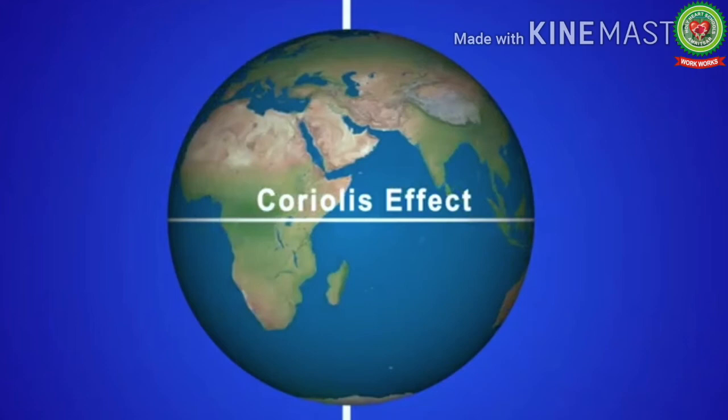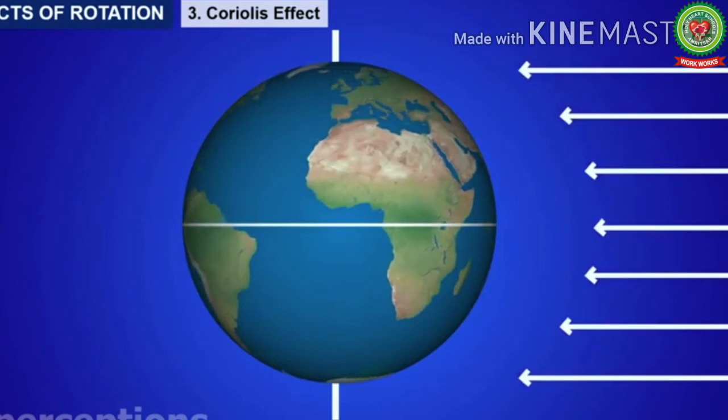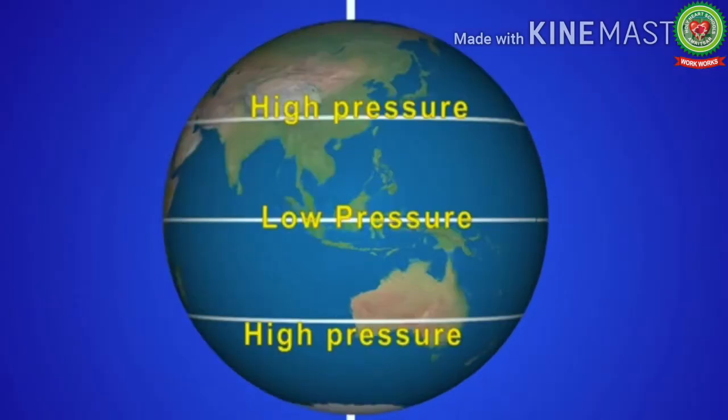Next, we have the Coriolis effect. Now we all know that the earth is spinning at a great speed. At the equator, it is 1670 km per hour. We have already learned that due to the spherical shape of the earth, different parts of the earth receive different amounts of sunlight. So there is a difference in temperature at different places. Because of the difference in temperature, there will be a difference in pressure. Some places will have high pressure and some other places will have low pressure.